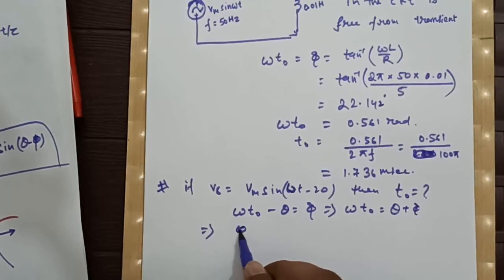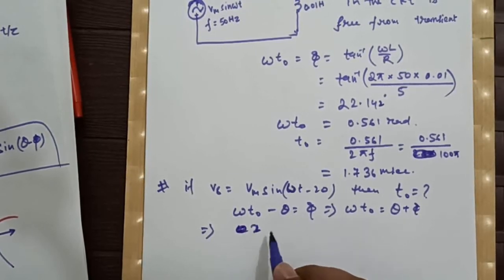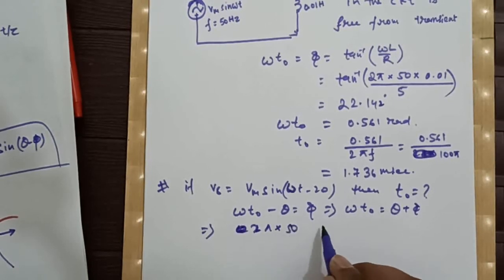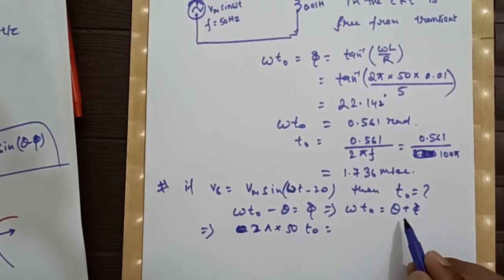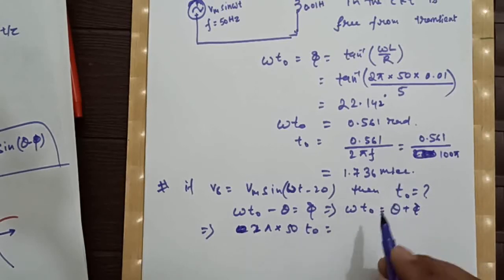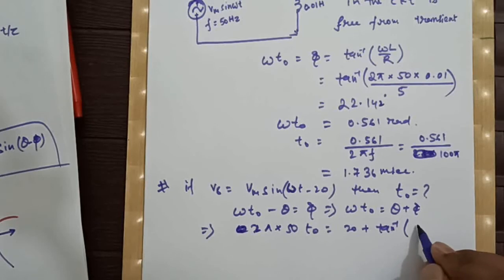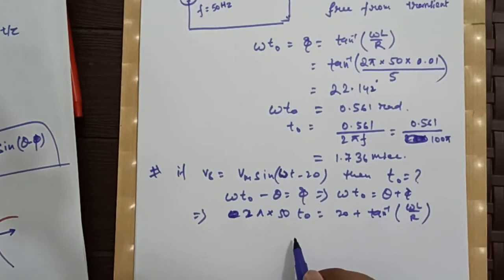So omega t naught, omega is 2 pi into f. F is our 50. T naught is equal to theta. Theta is our 20 degree plus our phi, where phi is tan inverse omega L by R, isn't it? Now after calculating this, we will have T naught as